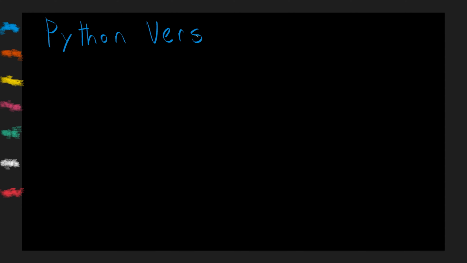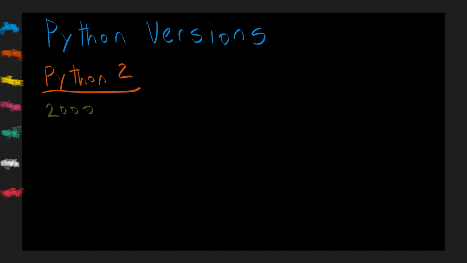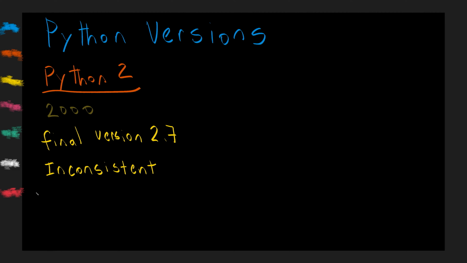Python version 3. Python has gone through a limited number of versions, reflecting a philosophy of incremental change and backward compatibility. Python 2 was introduced in 2000, and the final version is 2.7. With every revision, new features were added, and over time, some inconsistencies and design flaws crept into the code.